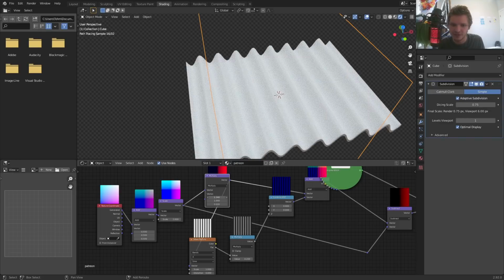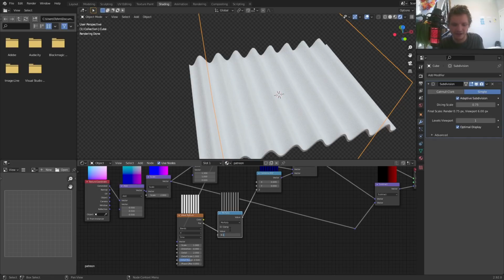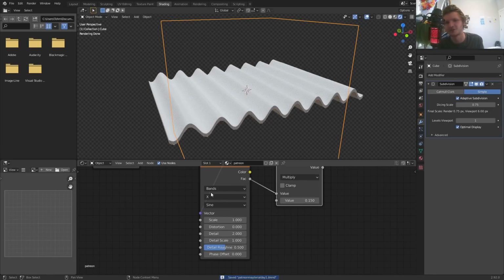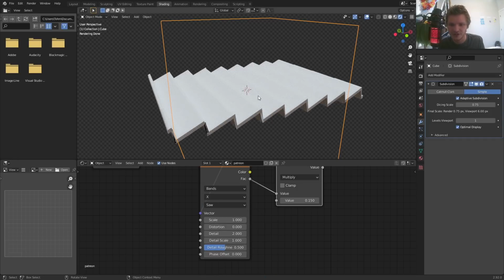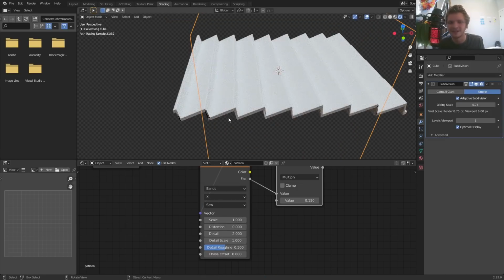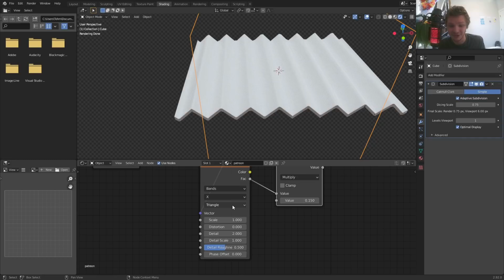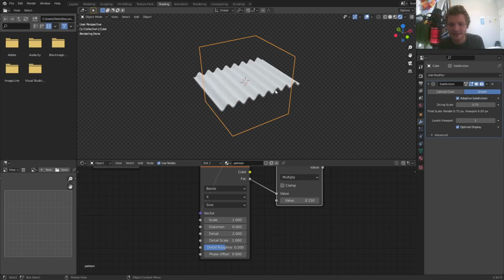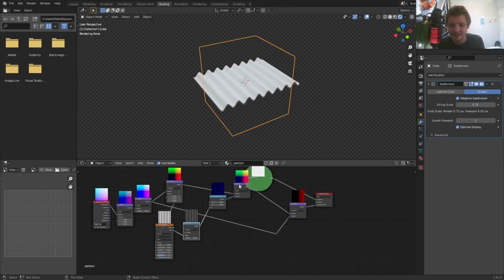We could add some parameters to this, but I'm just going to kind of reshape it to what I want. And then we could add in parameters later. So I'm going to make it a little less tall. Oh, and by the way, since we're controlling this with a wave texture, this is a great time to kind of choose. I mean, in this case, we want it to be like this. But you can make saw waves, and you can literally see what that looks like. So this is a good way to make like a, I don't know, something else. Here's a triangle. You can see what all these actually mean visually. I guess the saw wave would be good for like a garage door or something if you were to make it, whatever. In this case, we want it to be like this.